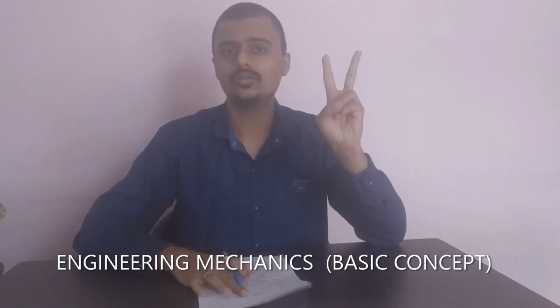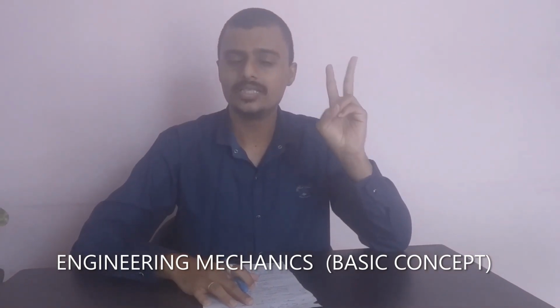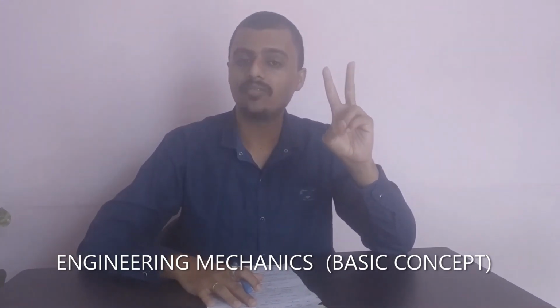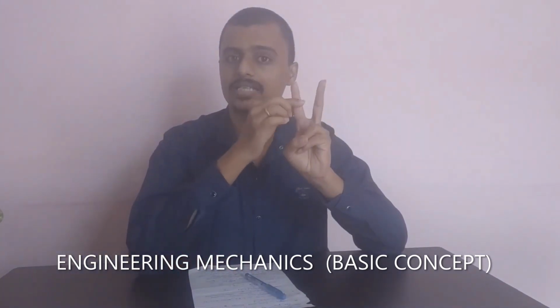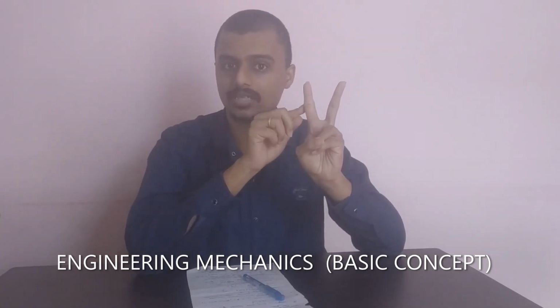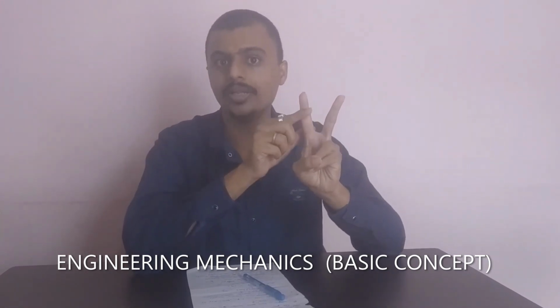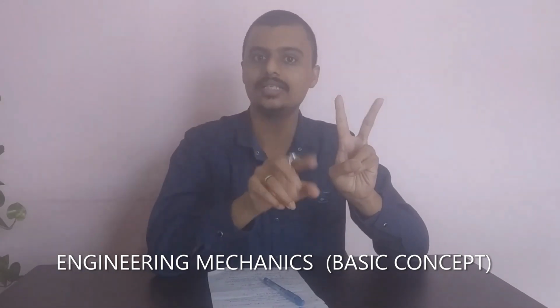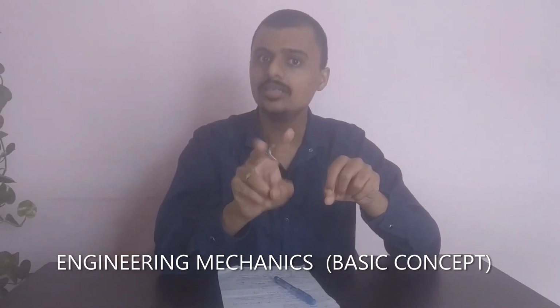Next, there are two terms, distance and displacement. This is very important for 9th standard actually. What is distance and what is displacement? Distance is the total distance covered by a body within a specific period. Displacement is the shortest distance between the initial point and the final point within the given time. Now see, on the basis of distance and displacement, we get two quantities: the first one is speed and the second one is velocity.